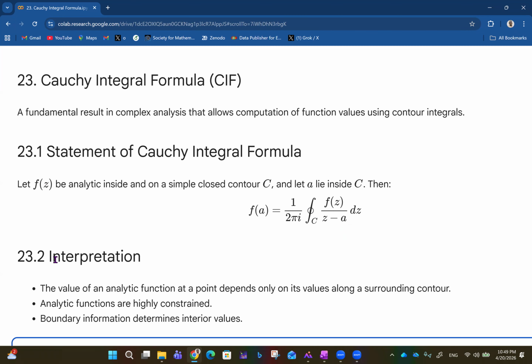So the interpretation here is that the value of an analytic function at a point depends only on its values along a surrounding contour. Analytic functions are highly constrained in that sense, and boundary information determines interior values. So the boundary tells us all we need to know about the analytic function as far as the Cauchy integral formula is concerned.